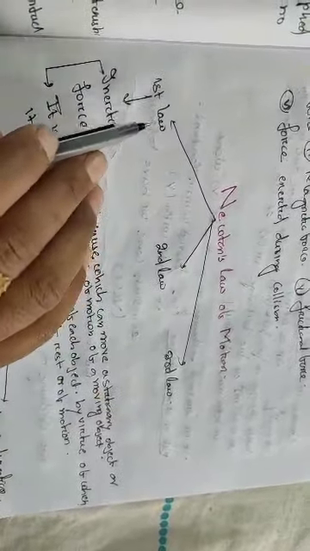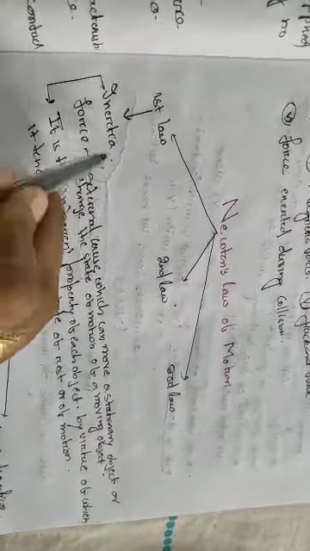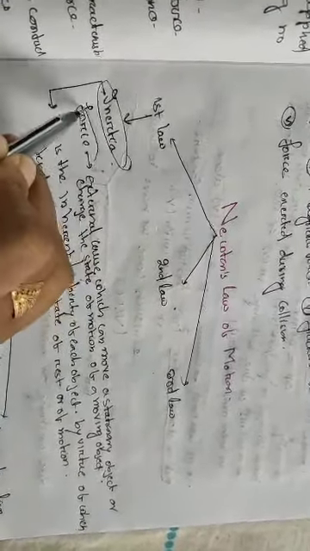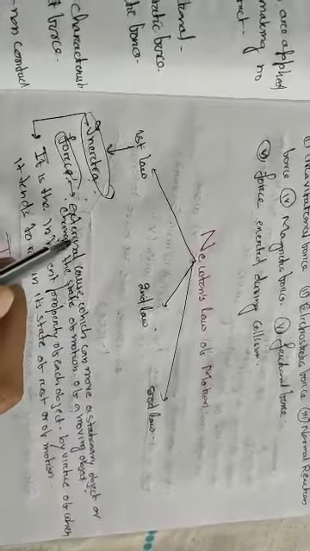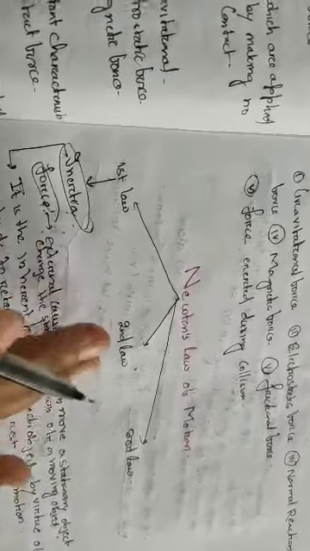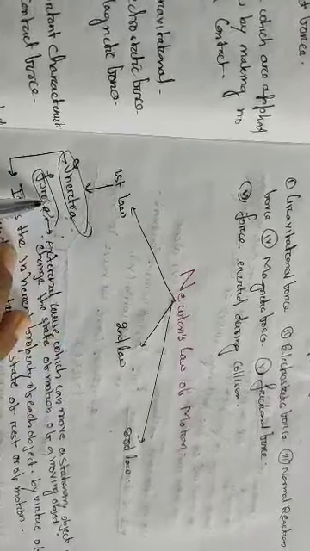Now we will move to the basic concept, that is Newton's laws of motion. Newton's laws of motion are in three forms: first law, second law, third law. The first law is based on the law of inertia and force. To understand the first law, you have to understand the concept of inertia and the concept of force. First of all, I will focus on force. It is an external cause which makes a body move, or can help to make a body come to rest. That is why this is one of the important parts of Newton's first law.